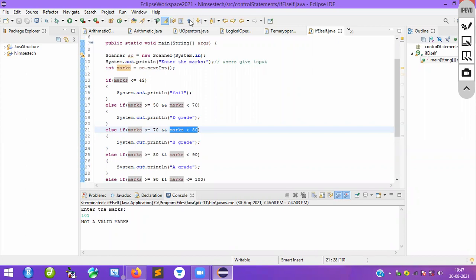Tell me in the message. No problem. Whether it will evaluate or directly go to the else part, I am asking. You tell, guys. See, will it evaluate? Suppose I enter the marks 120, or if I enter the marks 105, will it evaluate each and every condition, or directly go to the else part? You have to tell now. What will it do? Say.